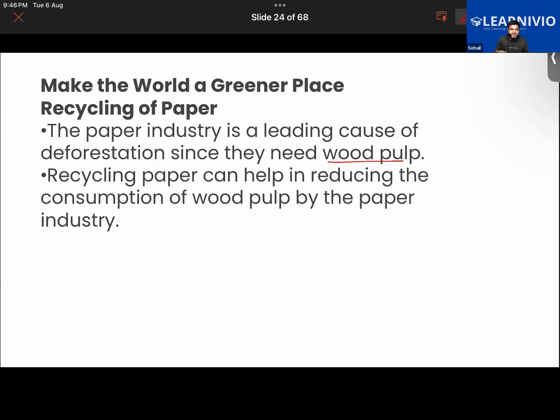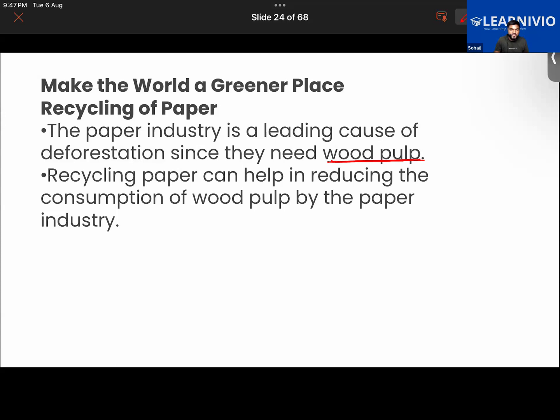So wood is first ground to very fine pieces, and then it is further mixed with water. Then that is called wood pulp. Got this now? Yes, sir. So it's basically a kind of fibrous material.